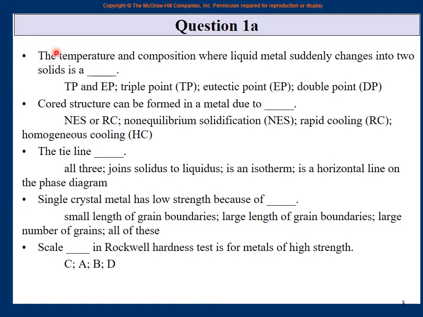So let's see. The temperature and composition where liquid metal suddenly changes into 2 solids is triple point TP, eutectic point EP, double point DP, or triple point and eutectic point. So what do you think? Liquid metal suddenly changes into 2 solids. In a phase diagram, it is a eutectic point, right? So this is a eutectic point, but the liquid phase and the 2 solid phases coexist, so it is also a triple point, right? Therefore, this is the correct answer.